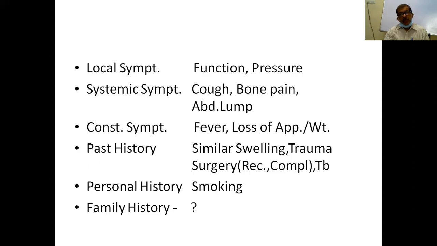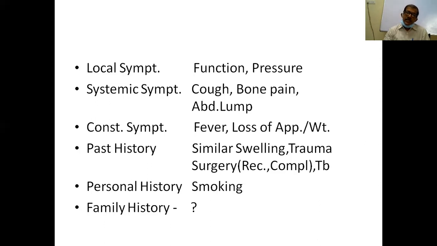And sometimes, like a lymphoma, suppose you are seeing a case of lymphoma, it will produce hepatosplenomegaly. So I have to ask about systemic symptoms. Then constitutional symptoms are also important, particularly in inflammation, wherein there will be fever, whereas in malignant swellings, there may be loss of appetite, weight, malaise, and other things.